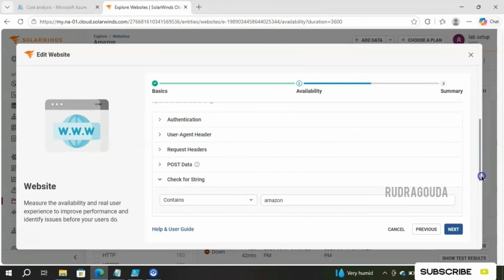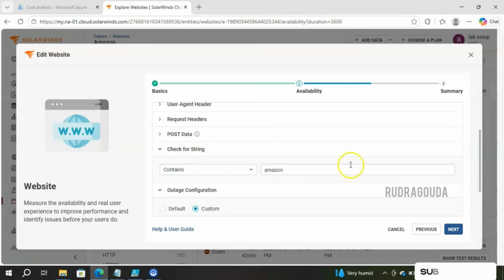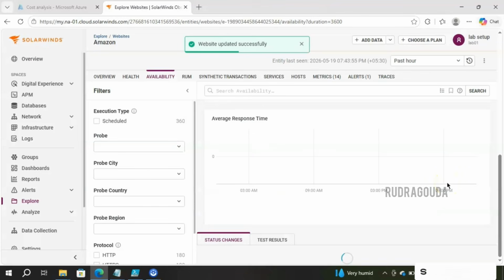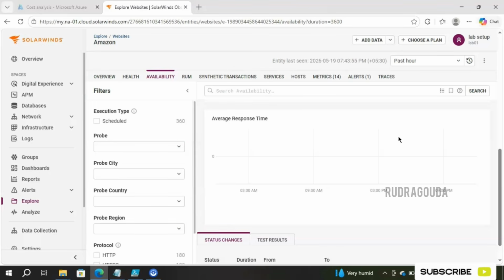That is the exact keyword inside our Amazon website. Just to create the alerts, or to show how the website monitoring works, I had given this particular wrong keyword. You remember that one, right? So now I corrected that. I'll simply click on next, next, and finally save. So now SolarWinds will check the availability of the website. It should be up and running now. And that alert should also go because everything is working as expected with respect to the website monitoring.